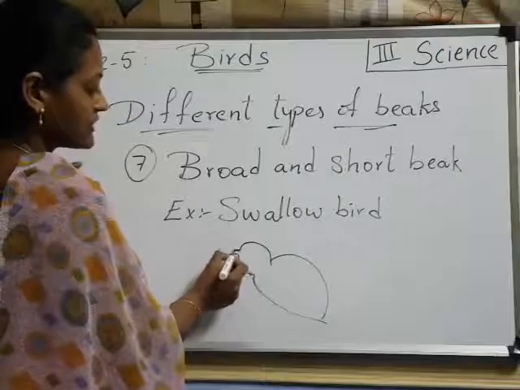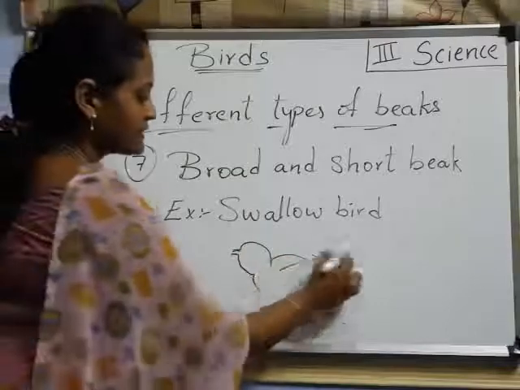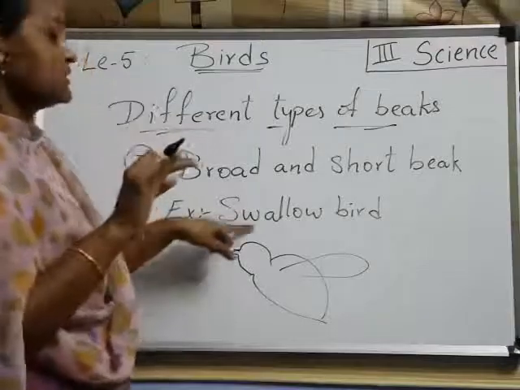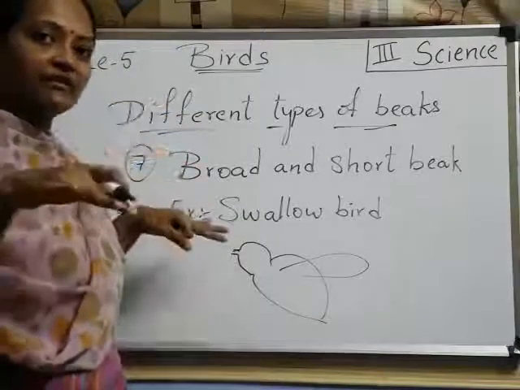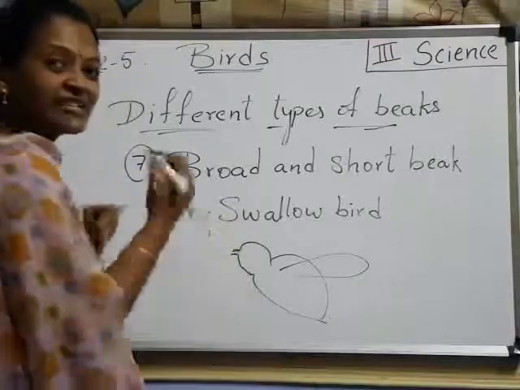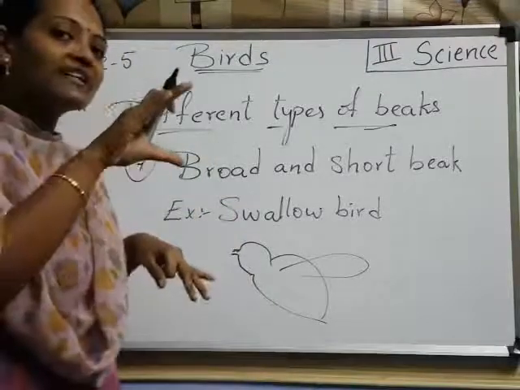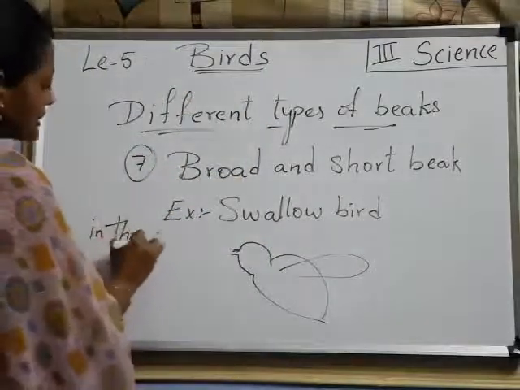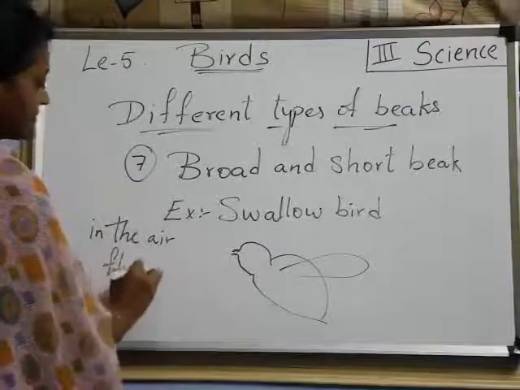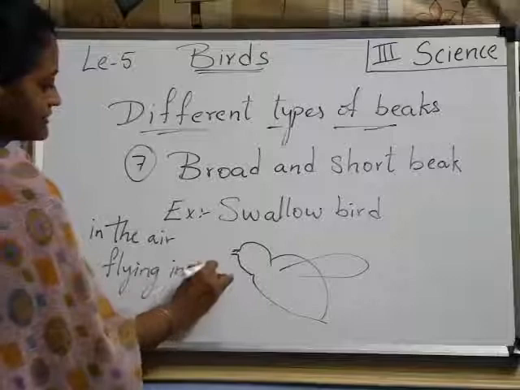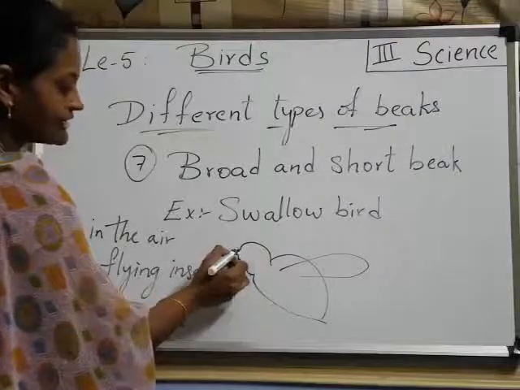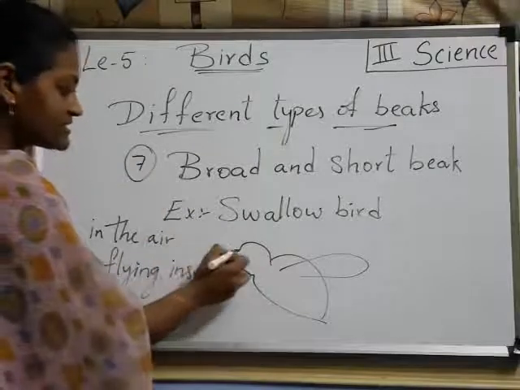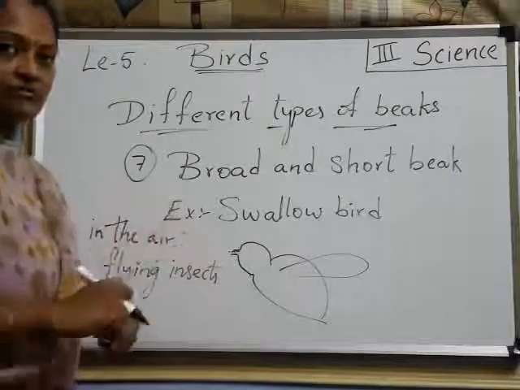This broad and short beak, when this bird is flying, it opens its mouth like this. This swallow bird opens its mouth while flying. And the beak is so sticky inside. When it is flying, by opening its mouth, some flying insects are there in the air, right? In the air, what are there? Flying insects. Those insects enter into the beak. Inside the beak is sticky, right? So this flying insect sticks to the beak. Then it swallows. Understood, children?